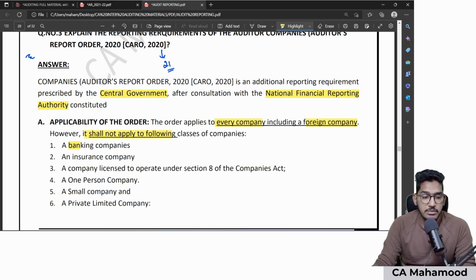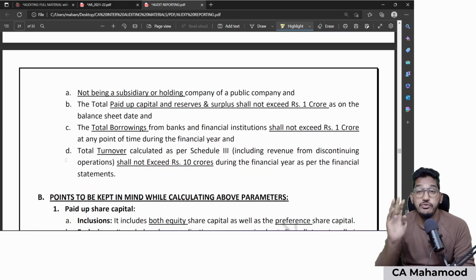So what are they? Number one, banking company. If you are conducting audit of a banking company, CARO doesn't apply. If you are conducting audit of an insurance company, CARO does not apply. In case you are conducting audit of a Section 8 company, a non-profit making company, CARO will not apply. It will not be applicable even for a one-person company and a small company. And it is not applicable for a private limited company if the private limited company satisfies 4 conditions. Not any one condition. If the private company satisfies all the 4 conditions, then CARO will not become applicable.